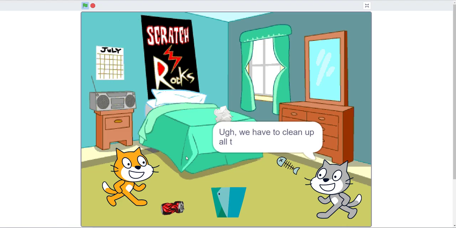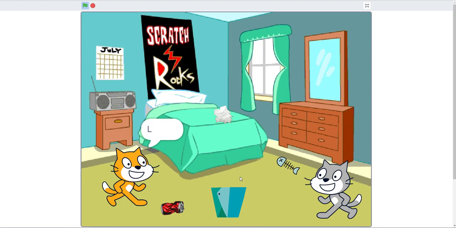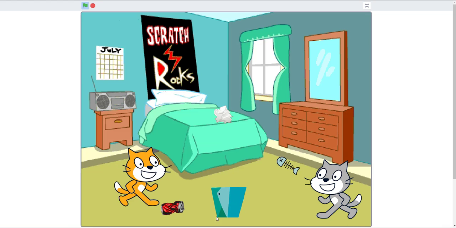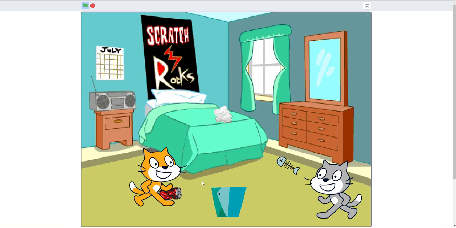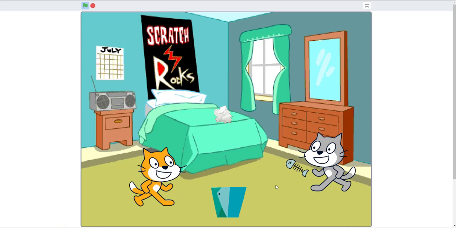As you can see, there's bits of trash around. And just to note, this thing is not the takeout box, we just edited it. It's a trash can in our thing. So they just throw all the trash into the trash can.